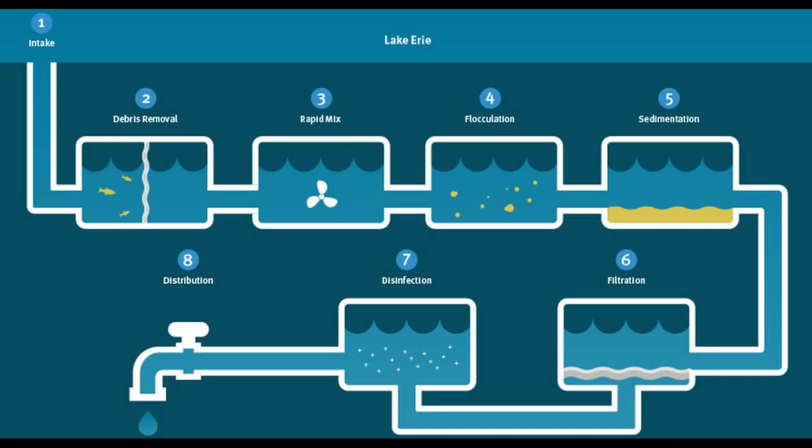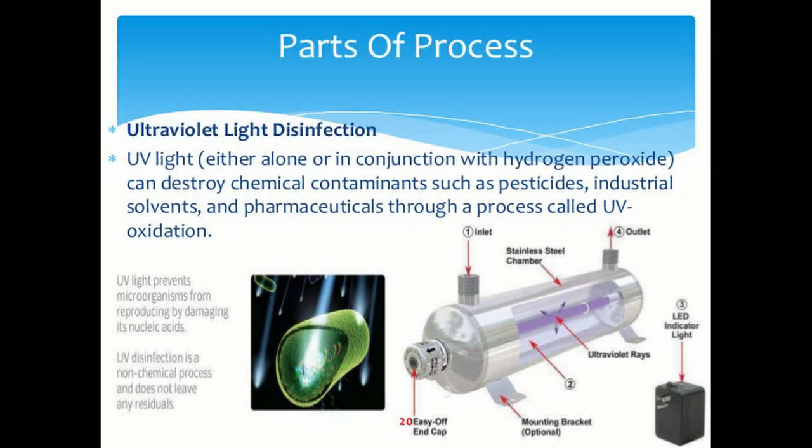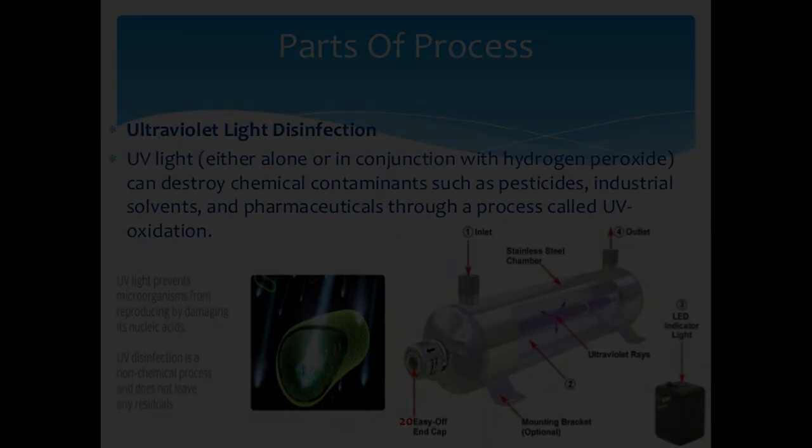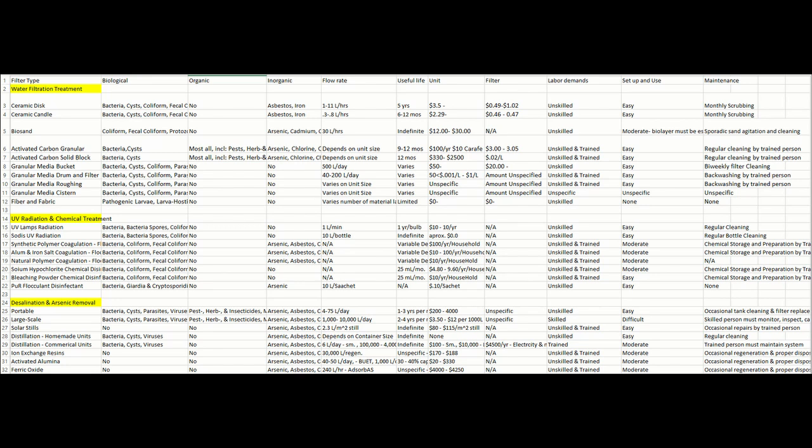Our program allows the user to learn about different types of water filtration methods available in the world today. With water filtration, UV and chemical treatment, and desalination, the user is able to learn about different types of filters, learning about what type of biological and organic contaminants can be removed. There's also flow rate, setup difficulty, and several other details in our program as well.